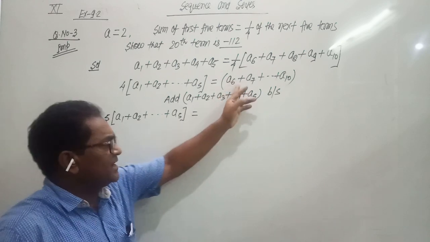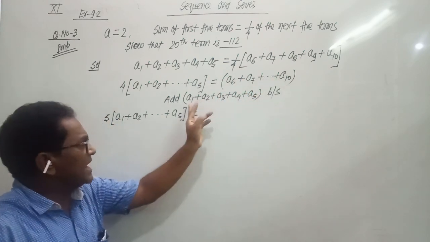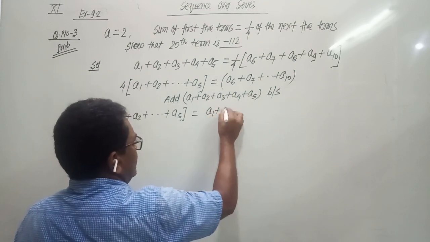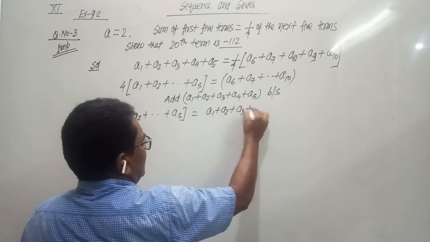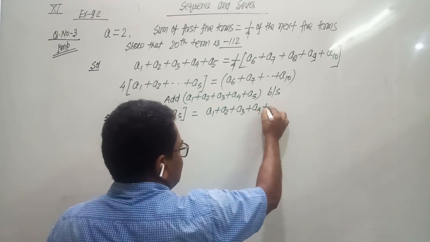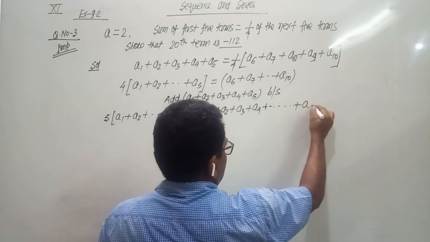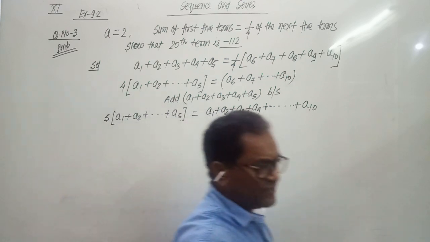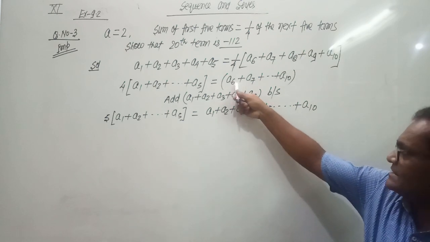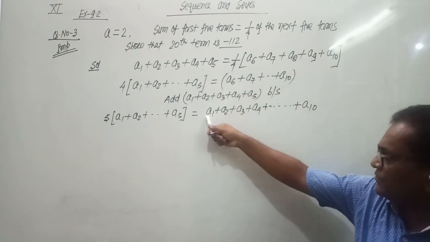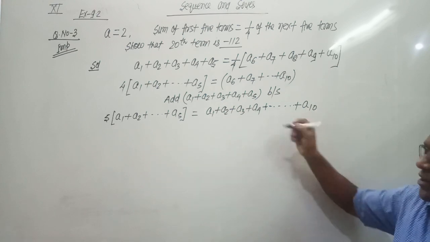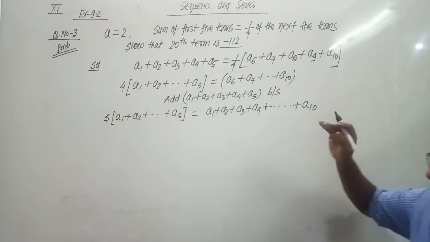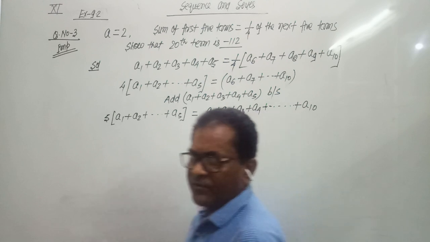On the right side, it was A6 to A10, and adding the first 5 terms it becomes A1 plus A2 up to A10.